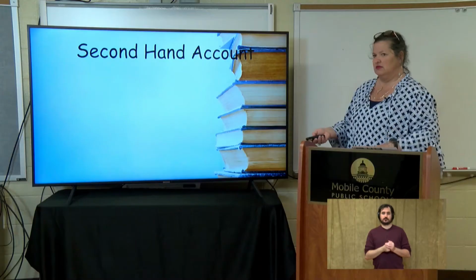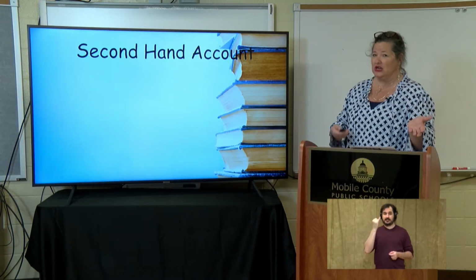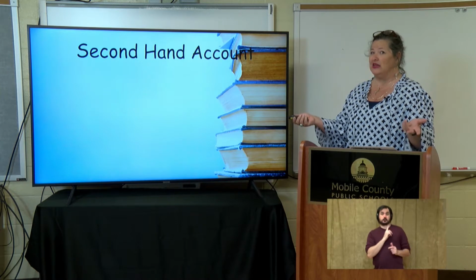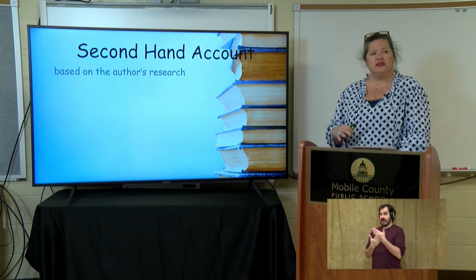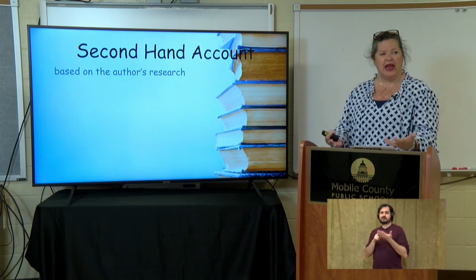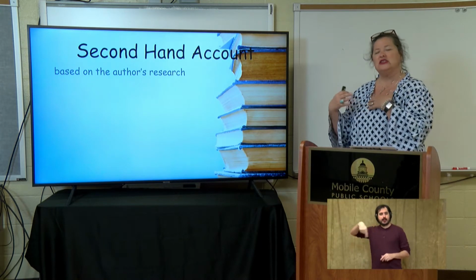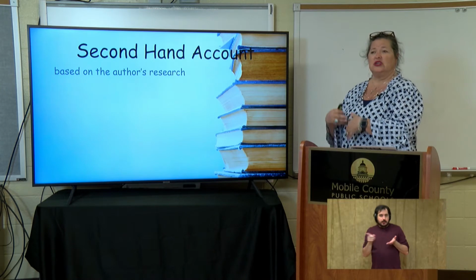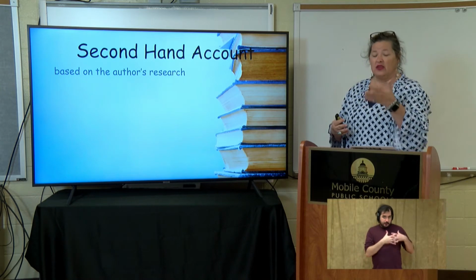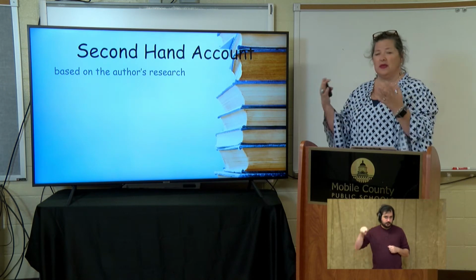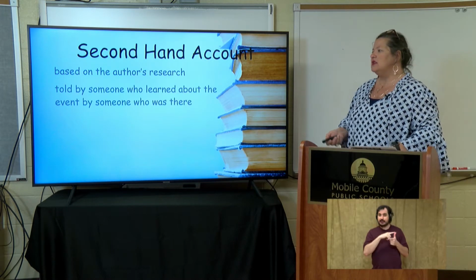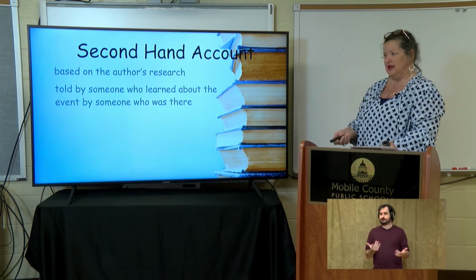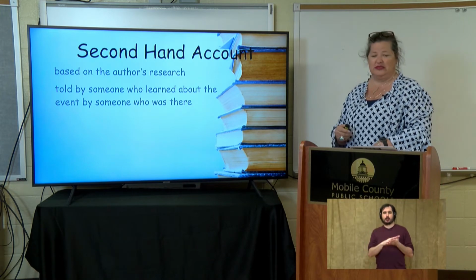Second-hand account. Well, if first-hand was actually there, second-hand probably was not. So it's going to be based on an author's research, what they found out about a topic. If they looked into the American Revolution and studied the photographs or studied the journals and then they wrote something about it, this would be the second-hand account. And it's told by somebody who learned about the event, by someone who was there.